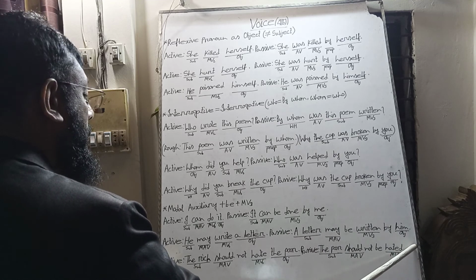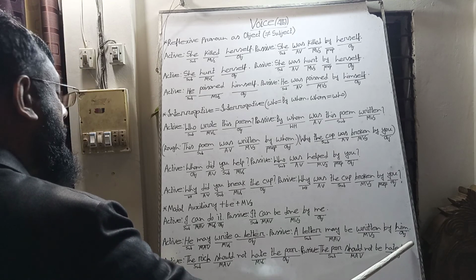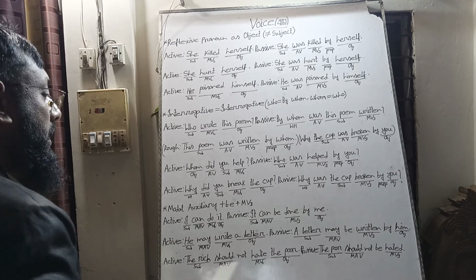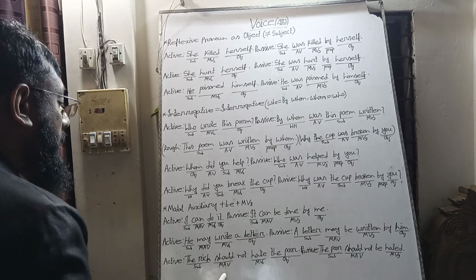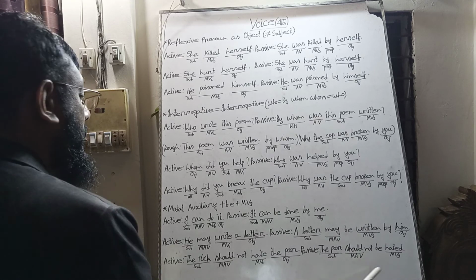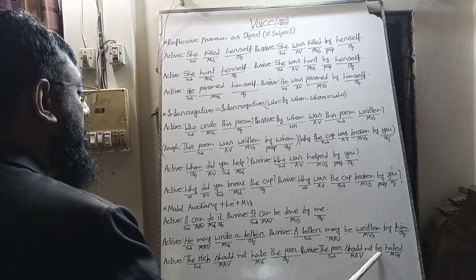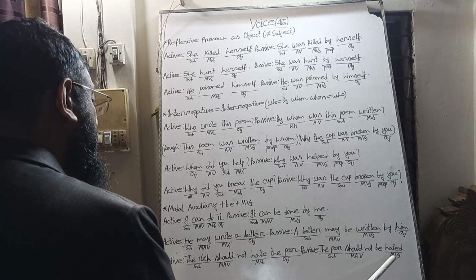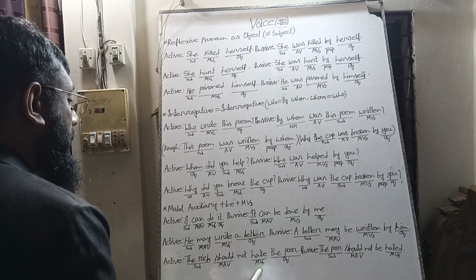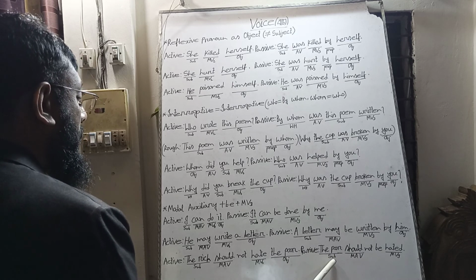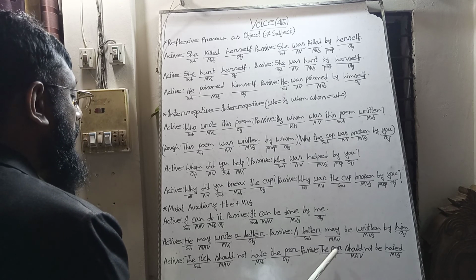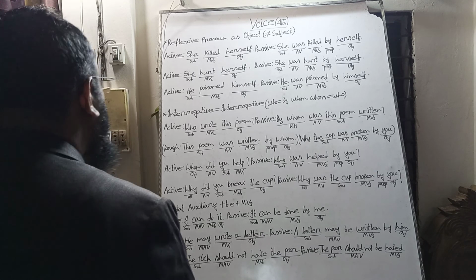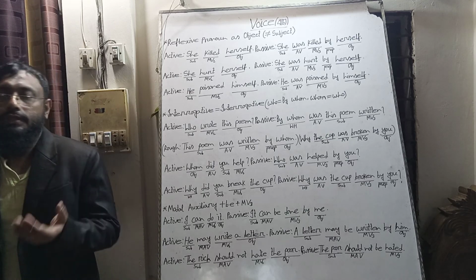We will omit the preposition "by", and the object we supposed, the understood object, "the rich", will be the subject, and we will bring "should" as modal auxiliary, and we will use "not", and the be verb "be" will be omitted, and after "should", any modal auxiliary, we will use the base form of the main verb "hate", and the subject "the poor" of the passive voice will be the object of the main verb "hate", the poor, that is, "should not hate the poor". In the same way we can easily change voice.